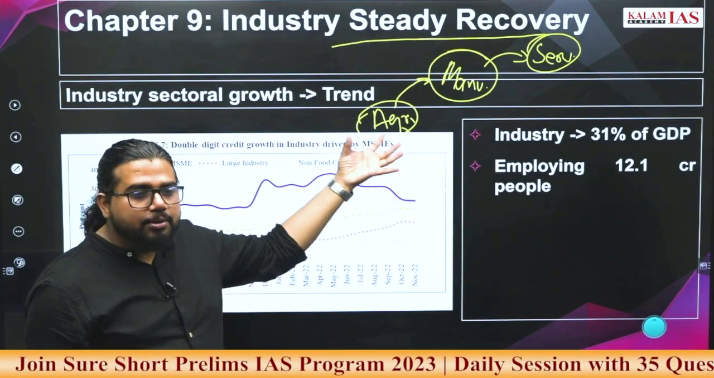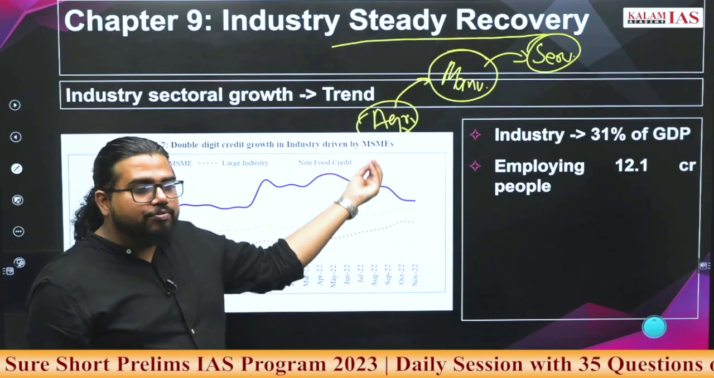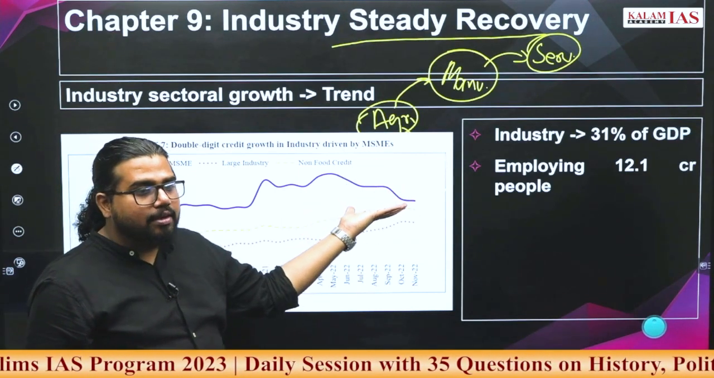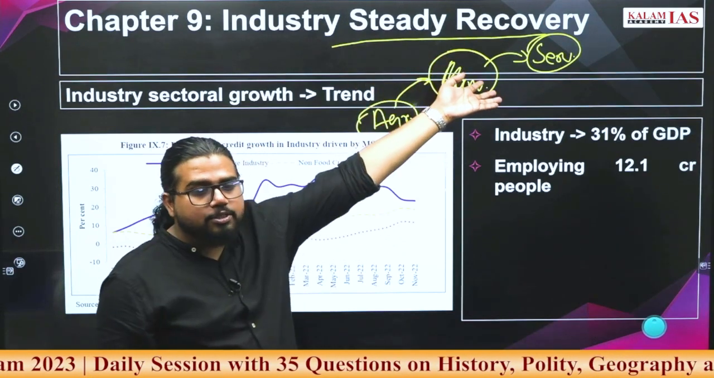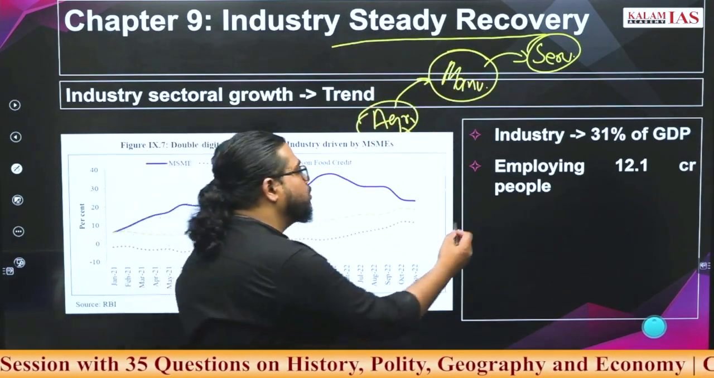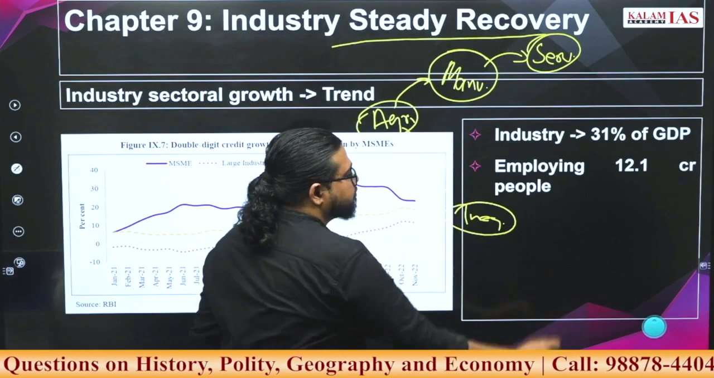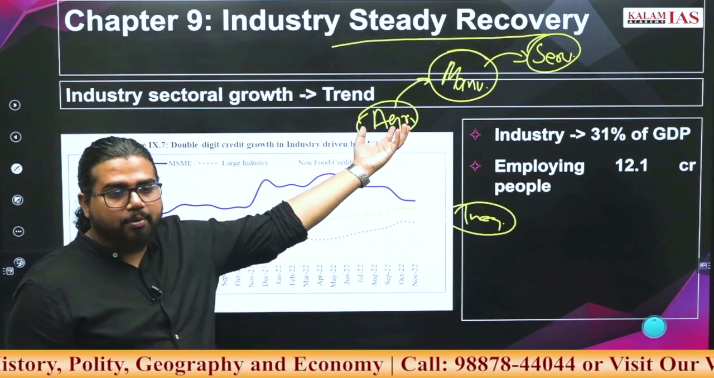So this will lead to inequality. A small amount of wealth is being distributed among so many people. The other 83% of the wealth will be distributed among other people. This will lead to inequality. This will lead to so many other problems also.